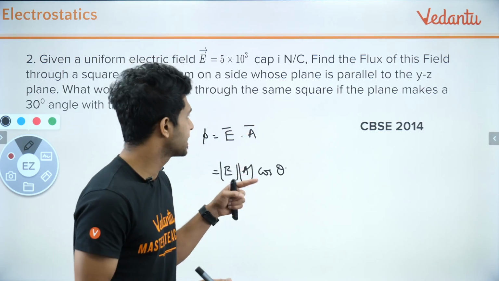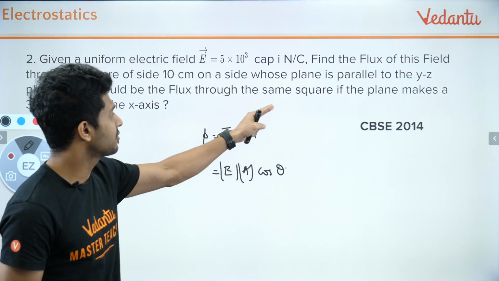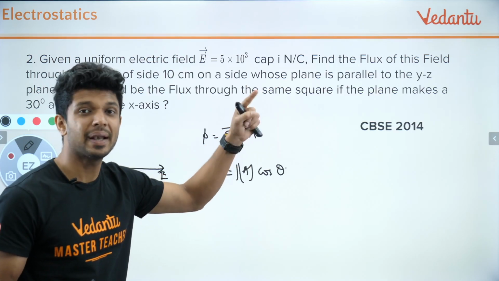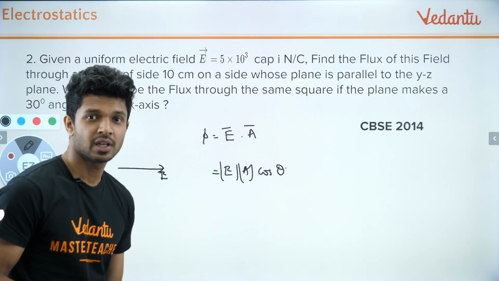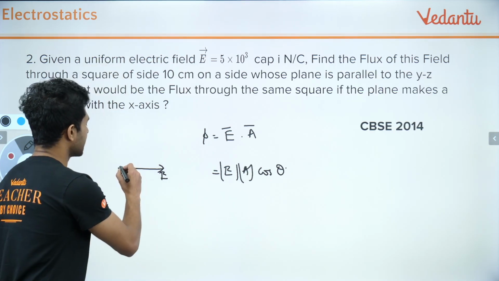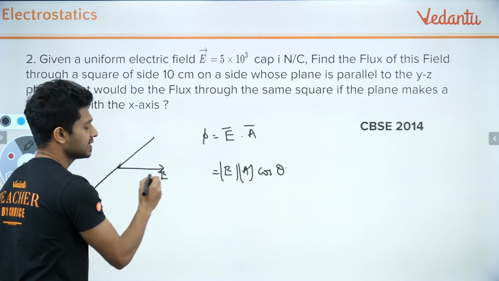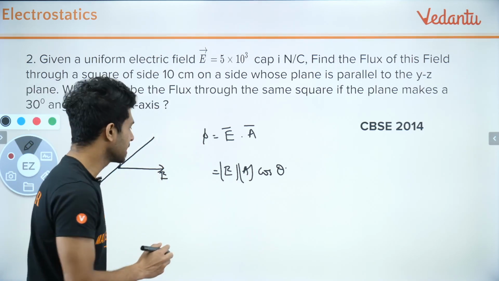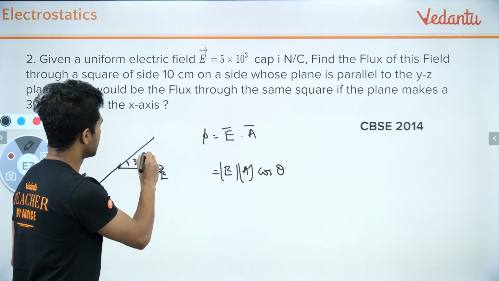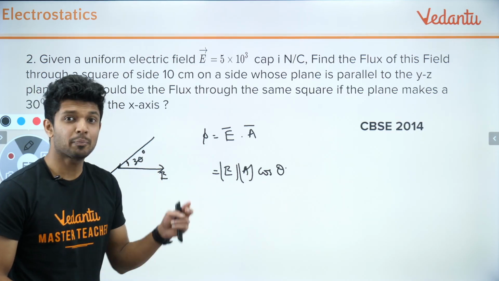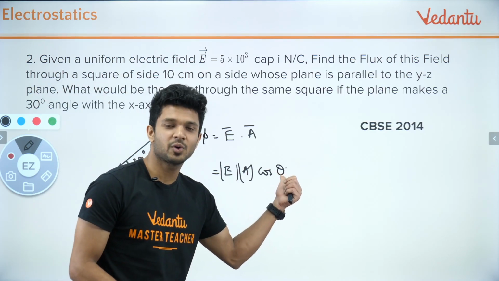Okay, if the plane is making an angle of 30 degrees with the x-axis, and not the electric field, let me draw. Think that this is the plane, and this is the x-axis where the electric field is going. So it is making an angle of how much? 30 degrees, right?